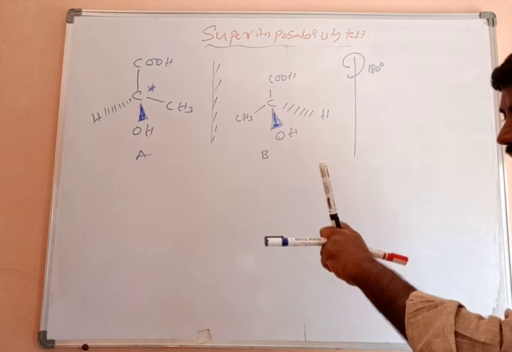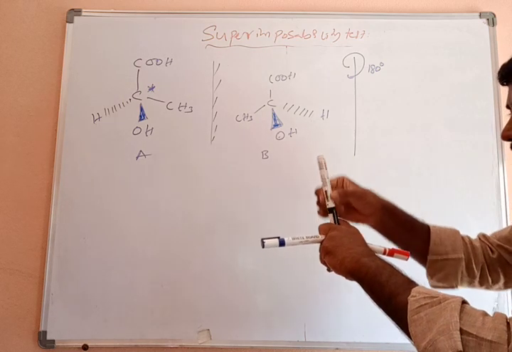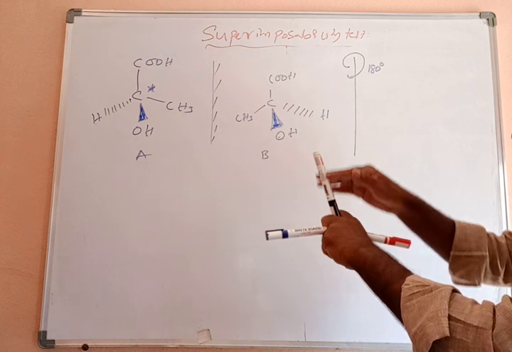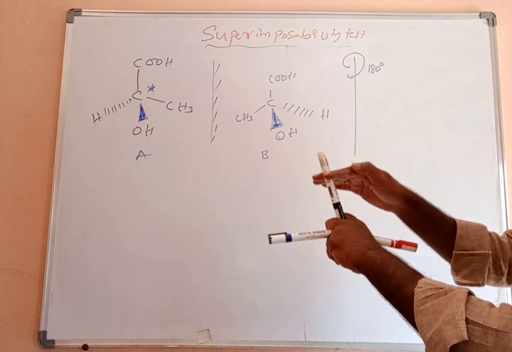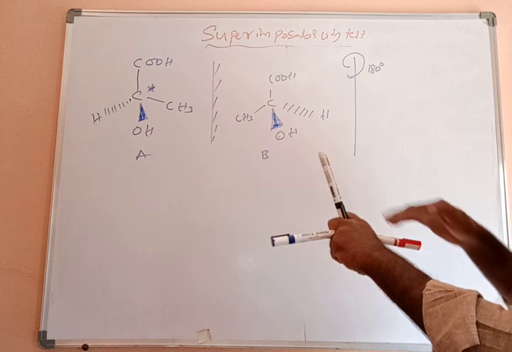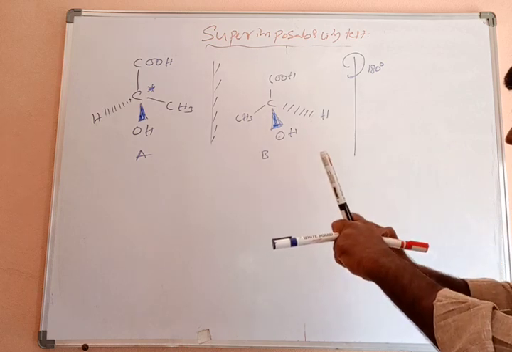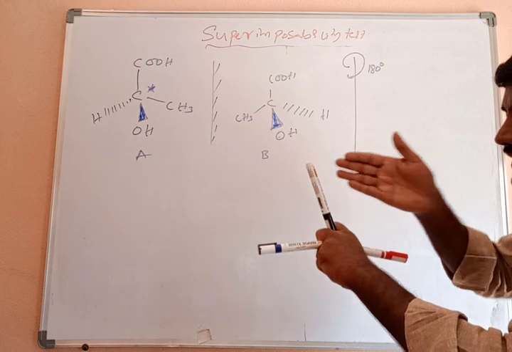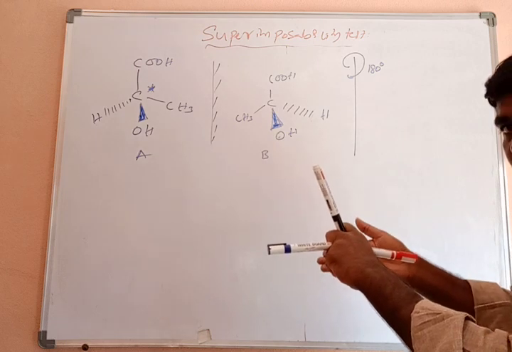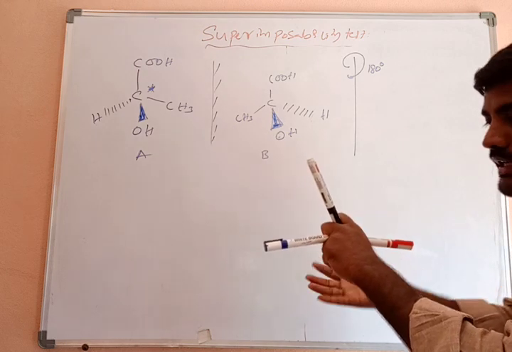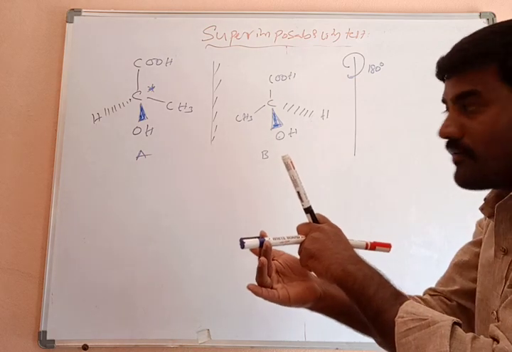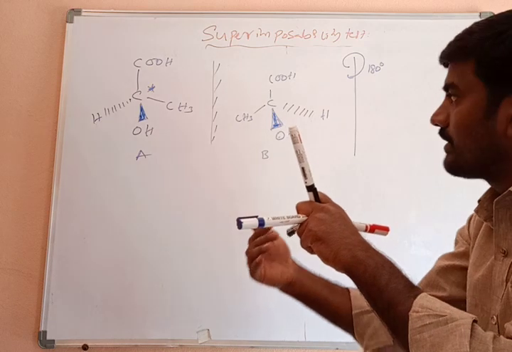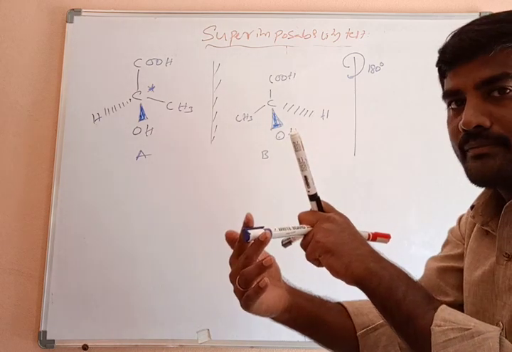At 180 degrees, now this COOH and CH3 both lie on the same plane. Initially this was above the plane on a wedge bond. Now it went onto the dash bond, meaning inside the plane. Initially the blue color, what is the blue color here? Sorry, the hydrogen atom comes outside.